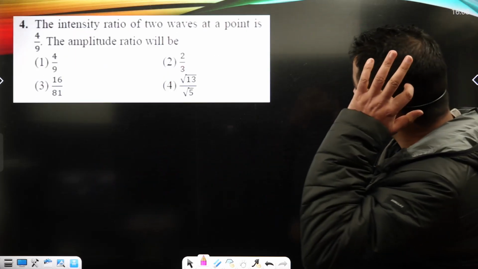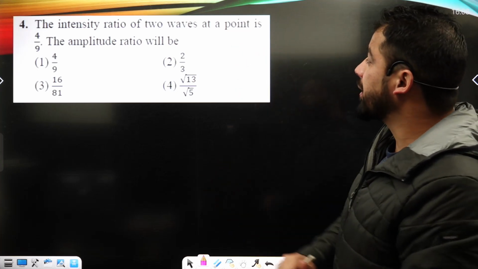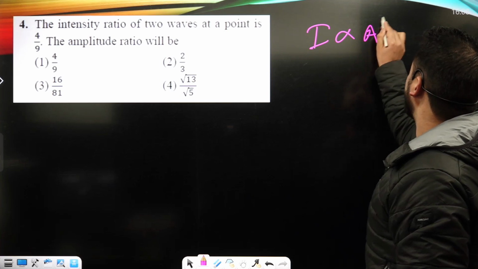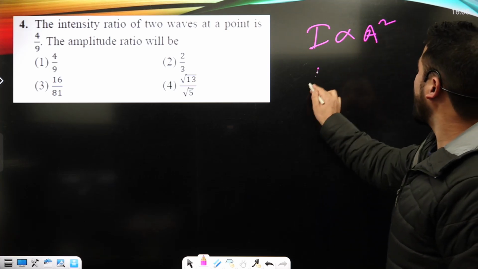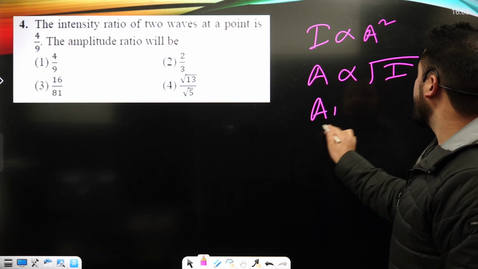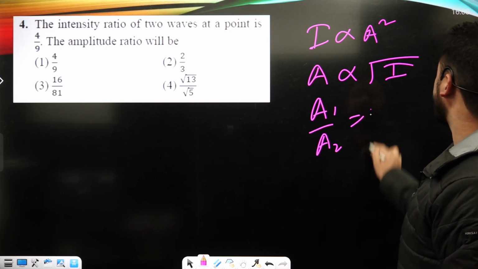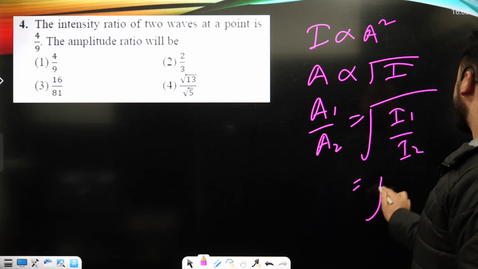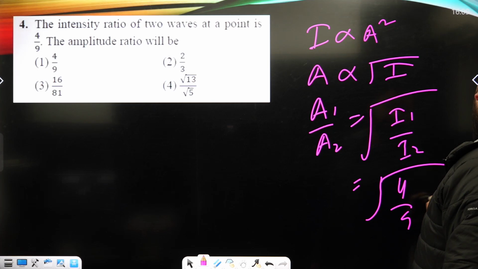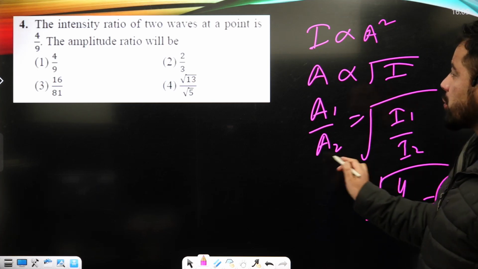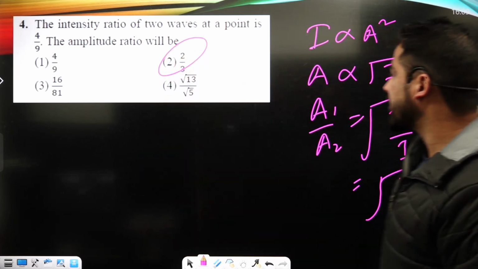The intensity ratio of the two waves at the point is 4 upon 9; find the amplitude ratio. As you know, intensity is proportional to the square of the amplitude of the wave, so amplitude is proportional to the square root of intensity. So A1 upon A2 can be written as square root of I1 upon I2, and the intensity ratio is given as 4 upon 9. So the answer should be 2 upon 3. 2 upon 3 is shown under option number second.